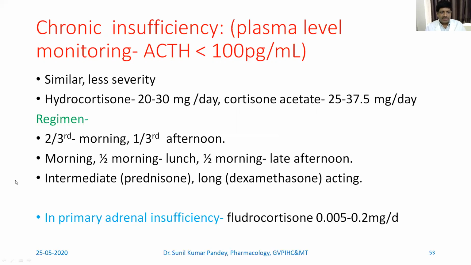There is another hypothesis, the other regimen which many doctors account for, and that is the use of an intermediate-acting corticosteroid, which is prednisone, or a long-acting corticosteroid, which is dexamethasone. So you need not give multiple doses. In case of primary adrenal insufficiency, fludrocortisone is also given, which is a mineralocorticoid, at a dose of 0.005 to 0.2 milligram per day.